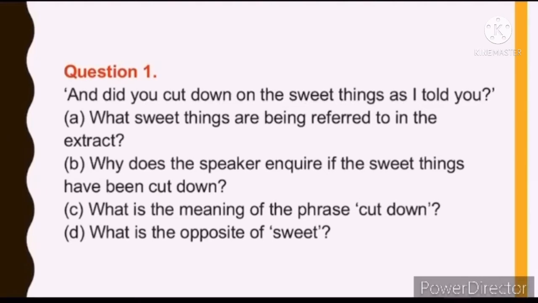And did you cut down on sweet things as I told you? So this is the extract from the chapter. The first question is here. What sweet things are being referred to in the extract? So here you will write the sweet things prescribed by James Harriot to Tricky. Why does the speaker inquire if the sweet things have been cut down? So why does the speaker inquire, and what suggestion did he give Mrs. Pumphrey to cut down his sweets?